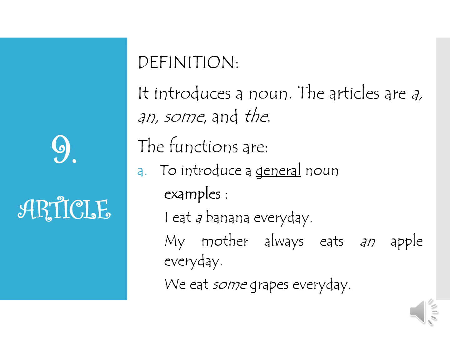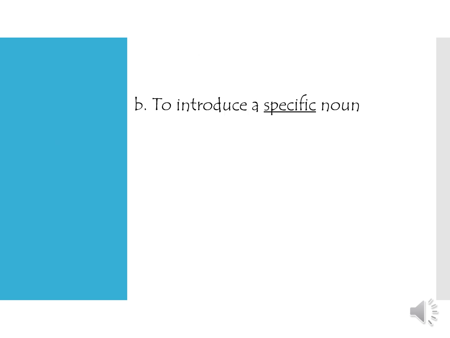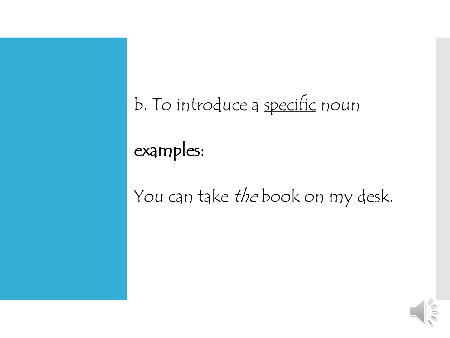My mother always eats an apple every day. And the second is to introduce a specific noun. For example, you can take the book on my desk. The books in this class have lots, so it refers to specific things.